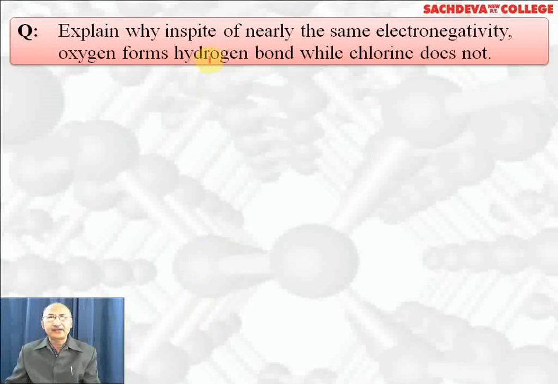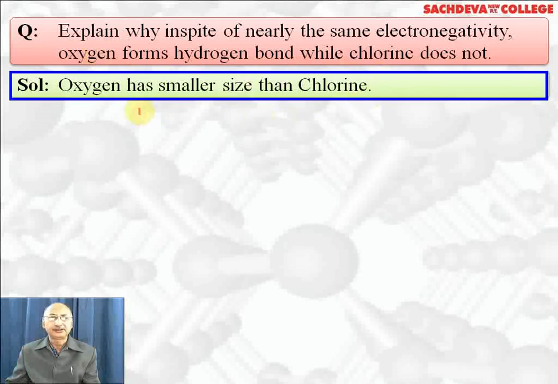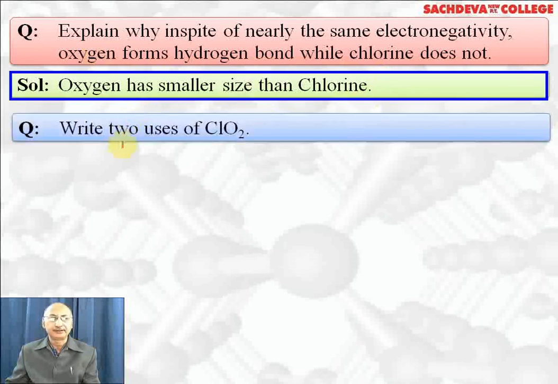Explain why in spite of nearly the same electronegativity, oxygen forms hydrogen bond, chlorine does not. Reason is that hydrogen bond is not very strong bond. Oxygen being smaller in size can form hydrogen bond and chlorine being larger in size cannot form hydrogen bond. So the reason is oxygen has smaller size than chlorine.